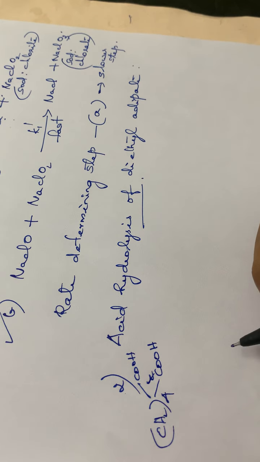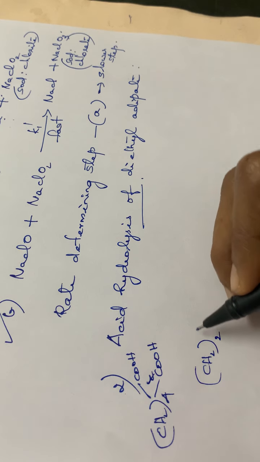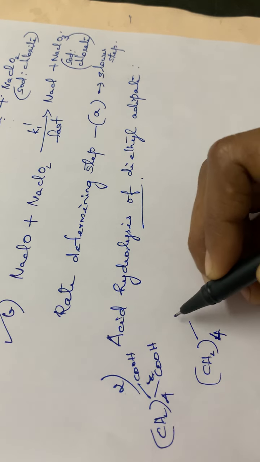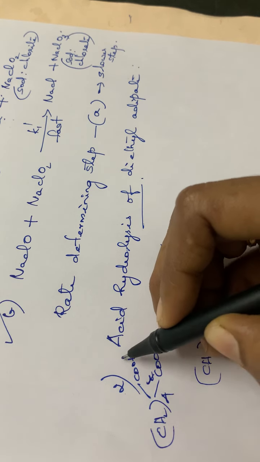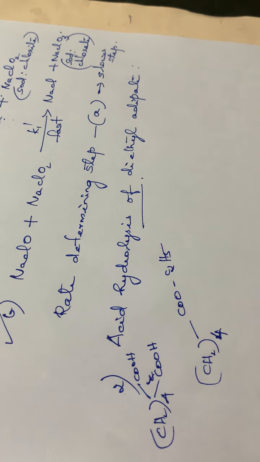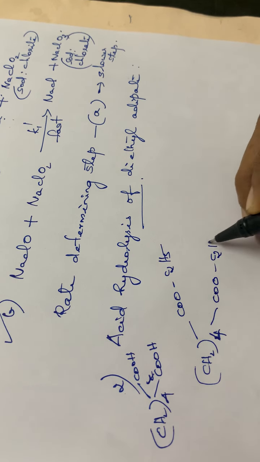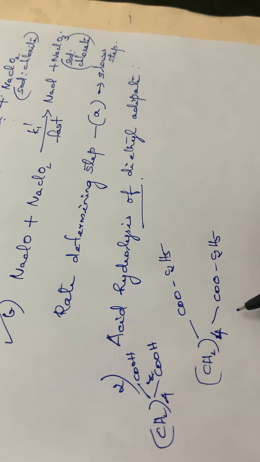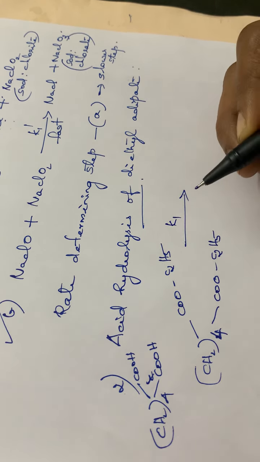So diethyl adipate means the formula is like this: CH2 4 times COOC2H5, instead of H, OC2H5 will be coming, isn't it? COOC2H5. This is diethyl adipate. So the first step, that is the hydrolysis.